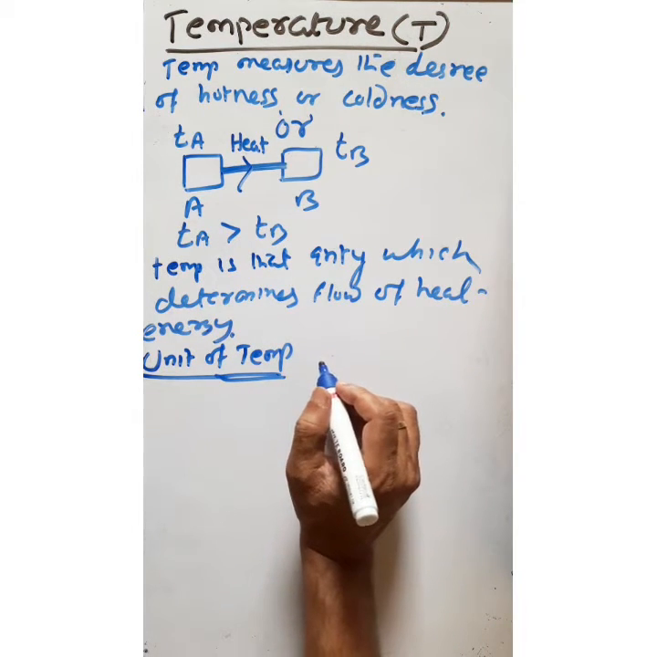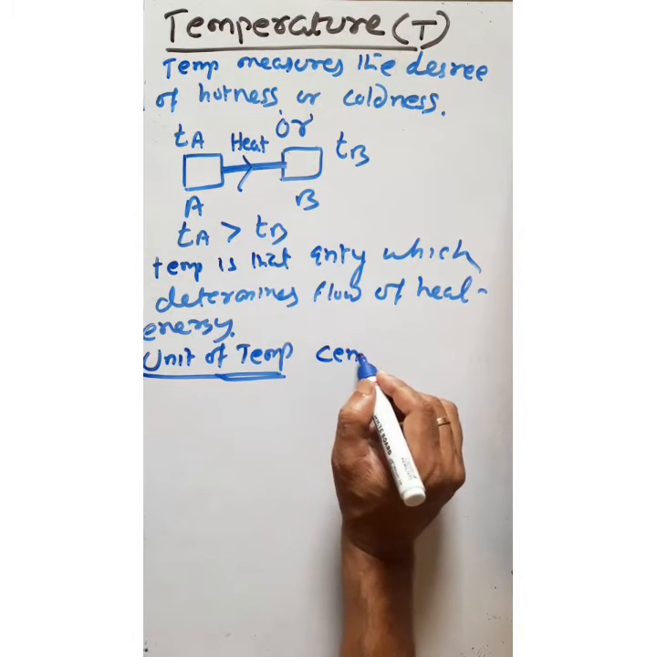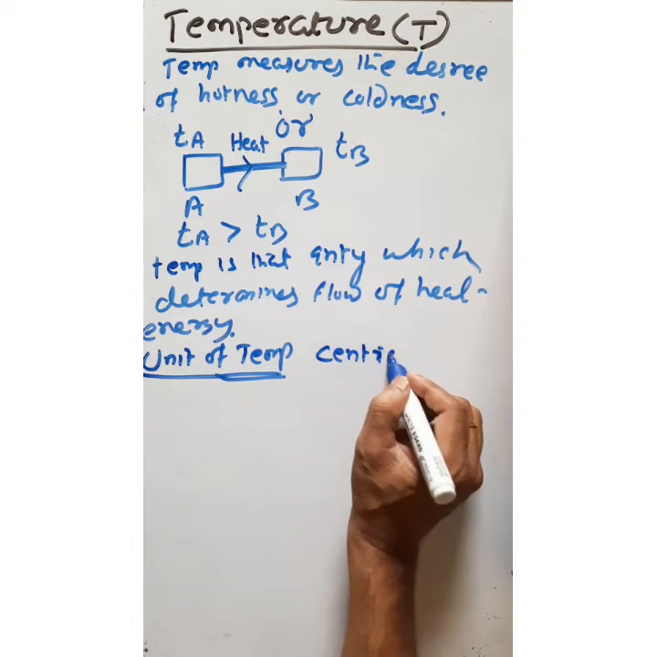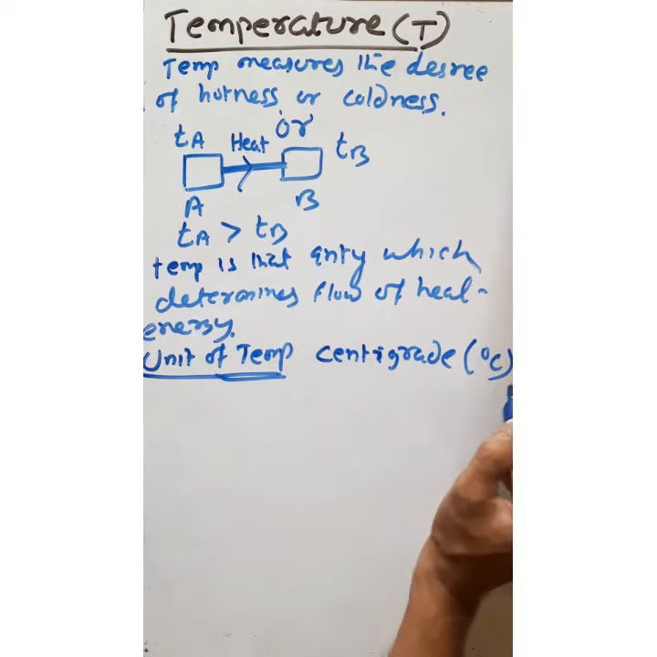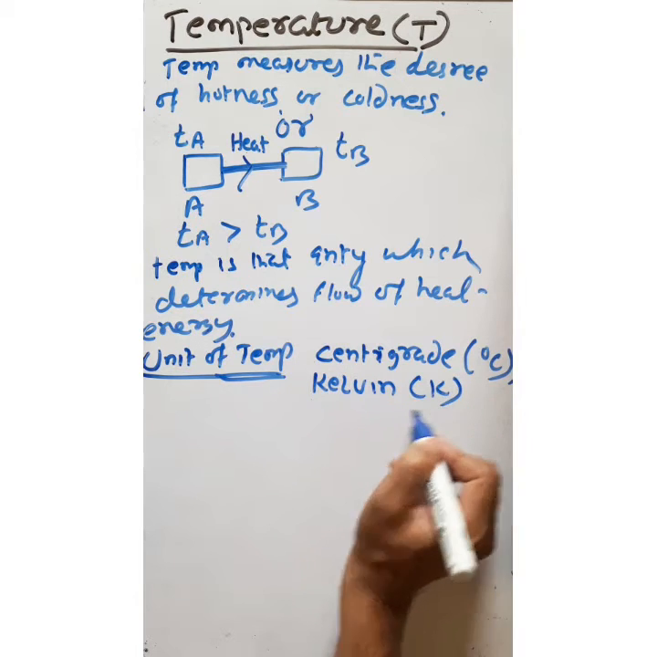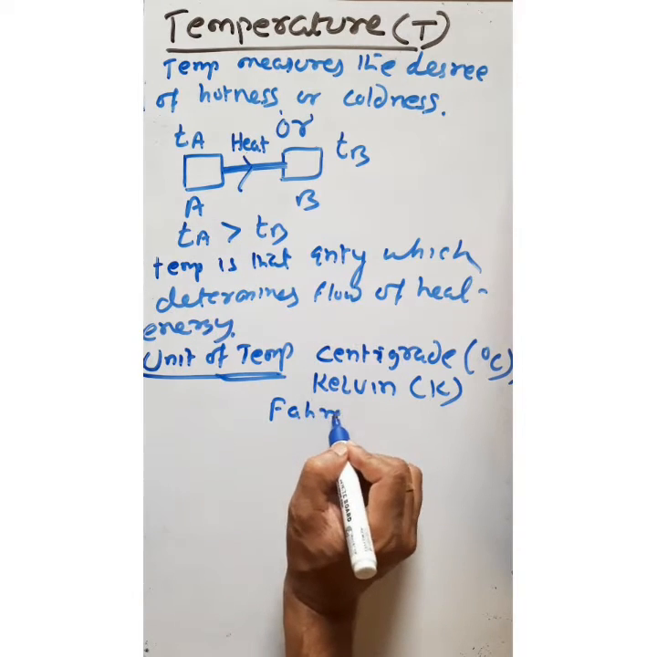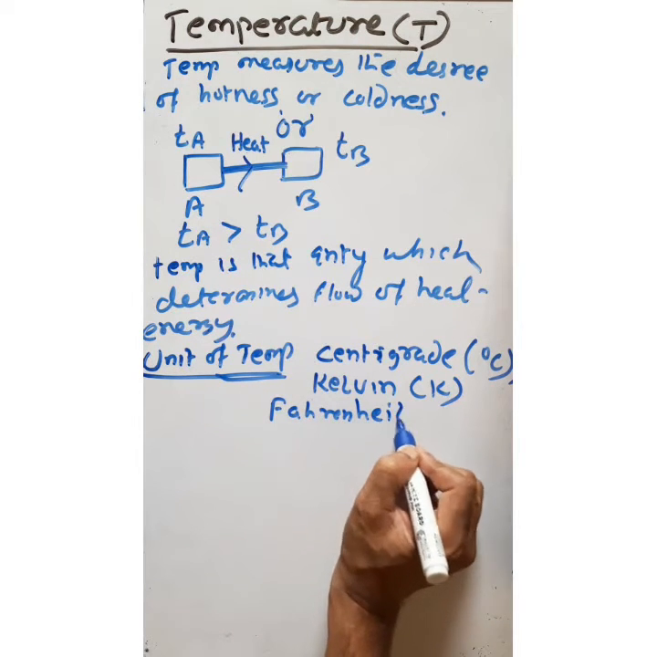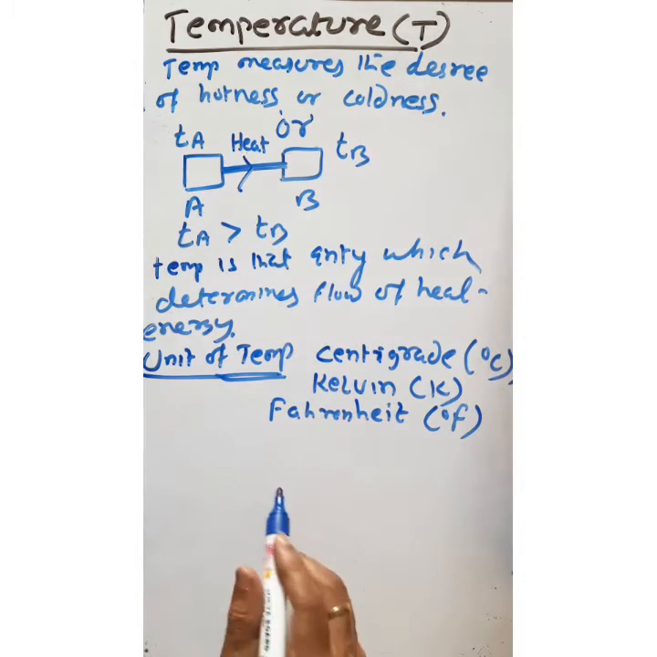So the unit of temperature is taken to be the Celsius scale, or you can say centigrade. Or we can say Kelvin, or another unit is Fahrenheit. So these are the three units of temperature.